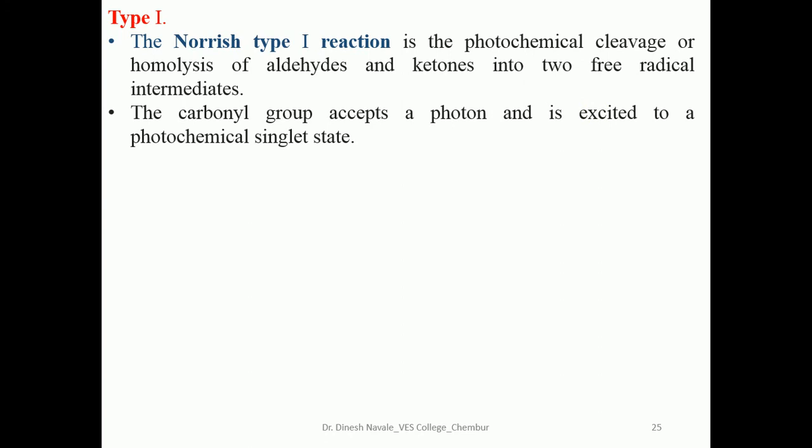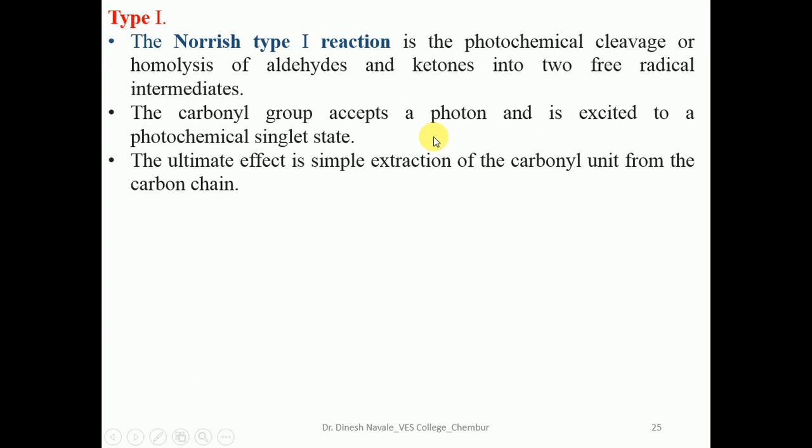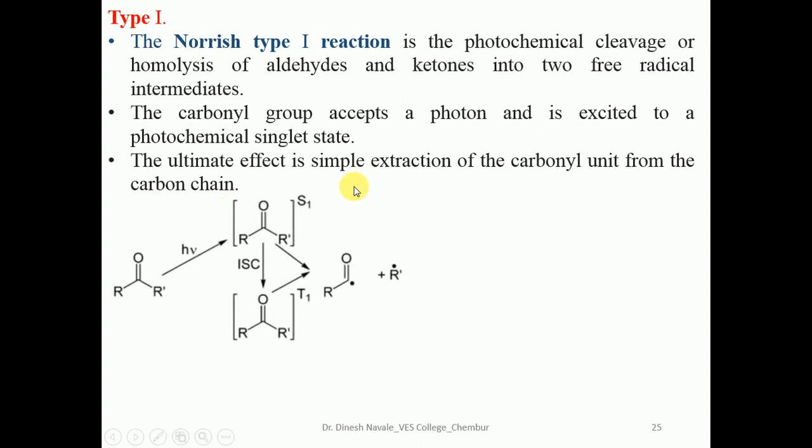The carbonyl group, like aldehyde and ketone, accepts a photon, that is the light energy, and is excited to a photochemical singlet state. So this is the representative example of the Norrish type 1 reaction.